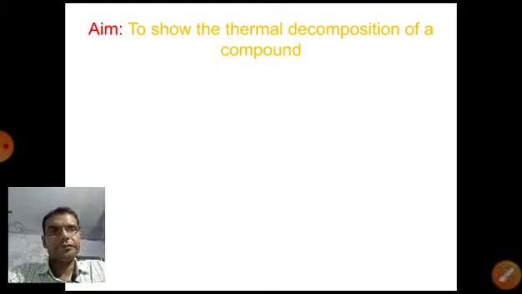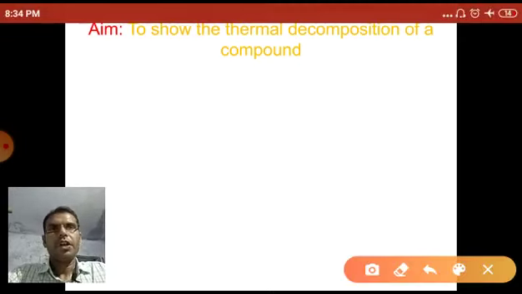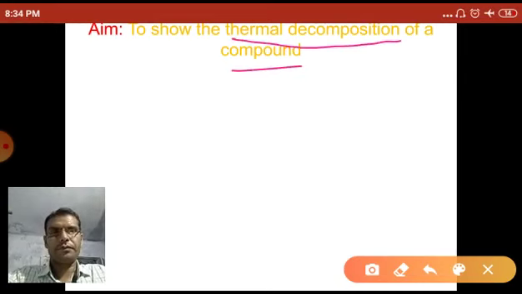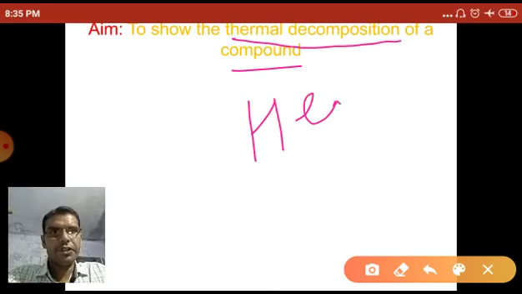Now the activity. The aim of the activity is to show the thermal decomposition of a compound. Thermal decomposition means decomposition in the presence of heat or a rise in temperature.